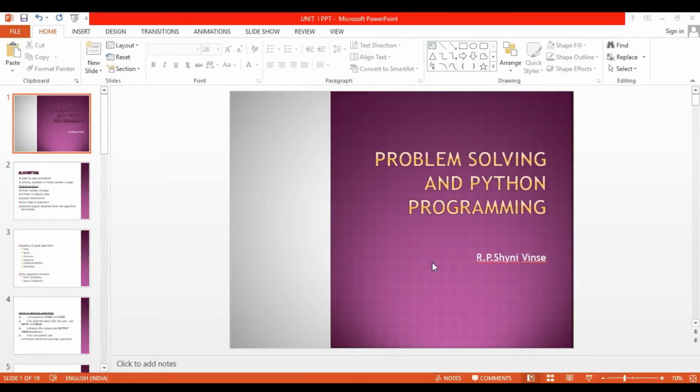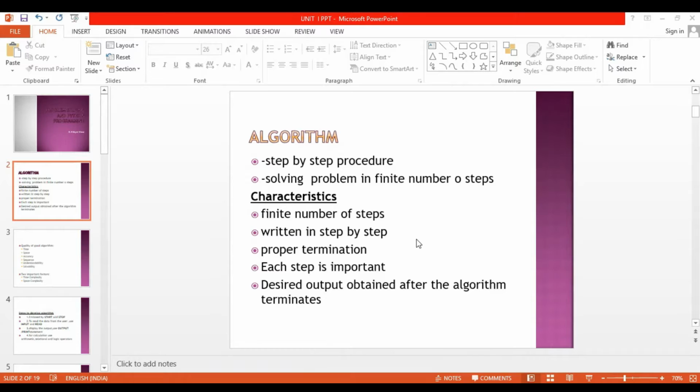Good morning, students. Today we are going to see the next topic, algorithm. What is algorithm? Algorithm is a step-by-step procedure for solving any problem in a finite number of steps.